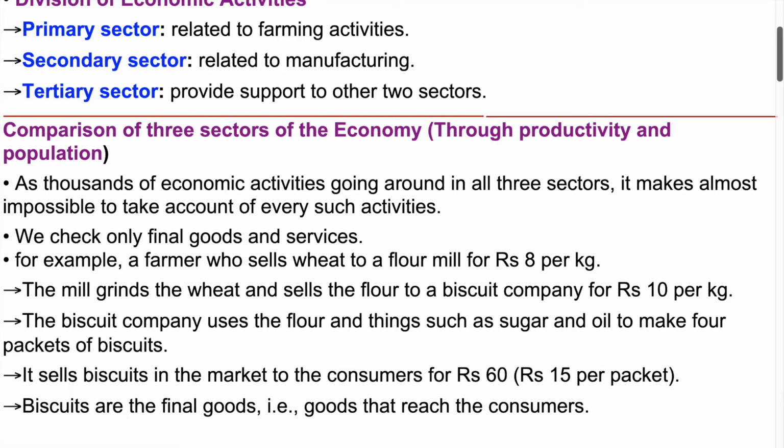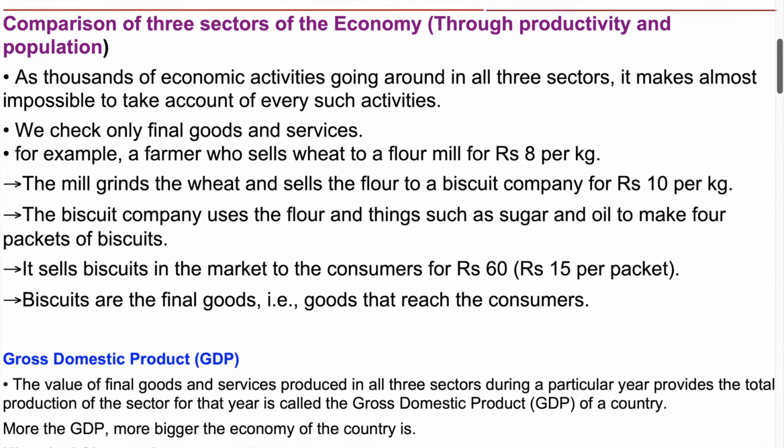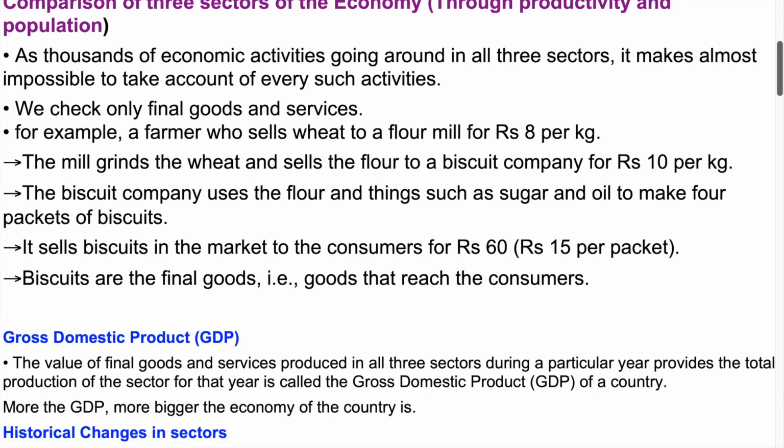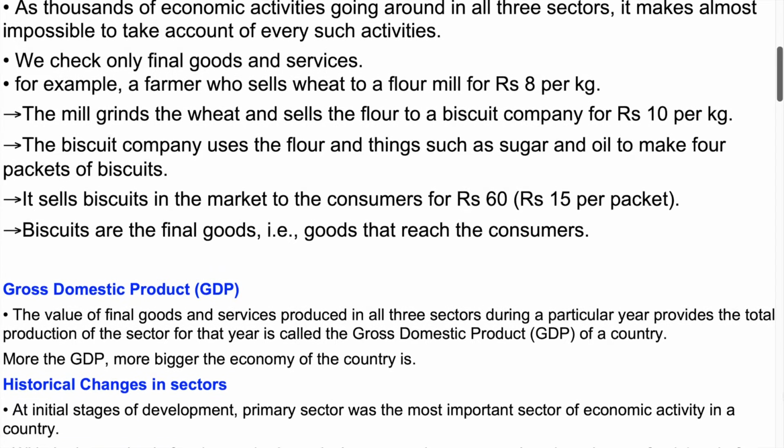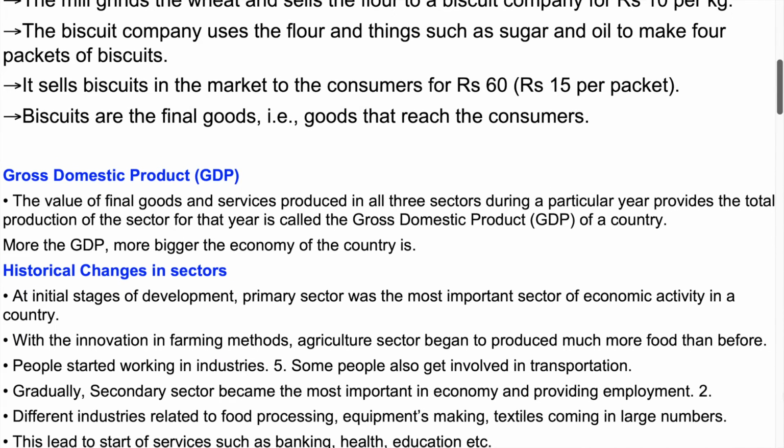We check only final goods and services. For example, a farmer sells wheat to a flour mill for 8 rupees per kilogram. The mill grinds the wheat and sells the flour to a biscuit company for 10 rupees per kilogram. The biscuit company uses the flour and things such as sugar and oil to make 4 packets of biscuits. It sells the biscuits in the market to consumers for 60 rupees, 15 rupees per packet. Biscuits are the final goods, i.e., goods that reach the consumers.